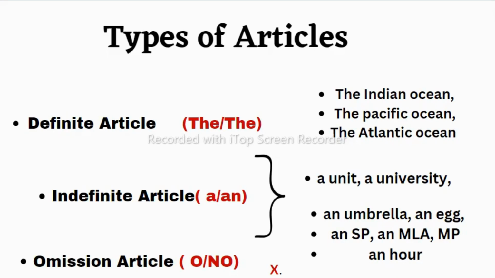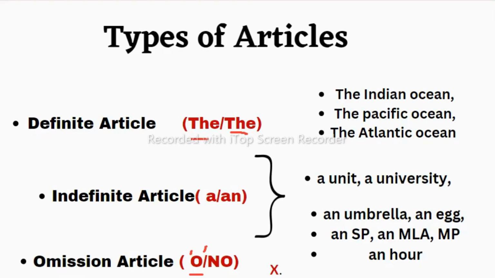If I talk about types, there are two types, the definite article and the indefinite article. If you want to go deeper, there are five types of article. The definite articles, which are the sound 'the' and the sound 'thee'. The indefinite articles a and an, and the omission of articles, which we call the zero article, or no article. So this fifth one is also called an article although it has no presence.